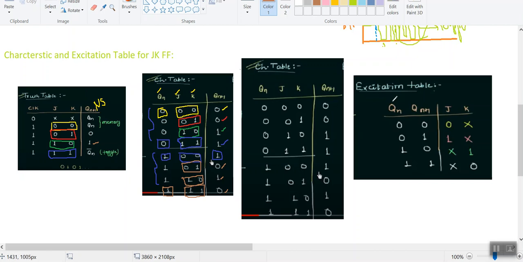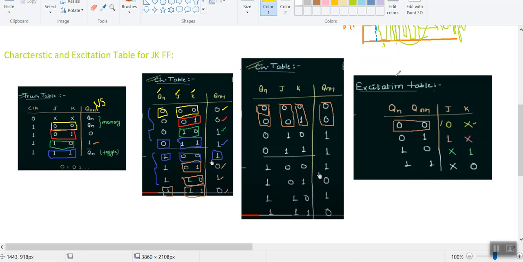So let us consider the first case, when Qn is 0 and Qn plus 1 is also 0. In order to get this excitation table, I need to depend on the characteristic table. Here I can observe that Qn is 0 and Qn plus 1 is also 0, so I have two cases here, and I can consider these two cases at a time. At this instant, my J value is 0, therefore I can have my J value as 0. And the K value is varying from 0 to 1, therefore I can consider this as a don't care. So this is my first case.